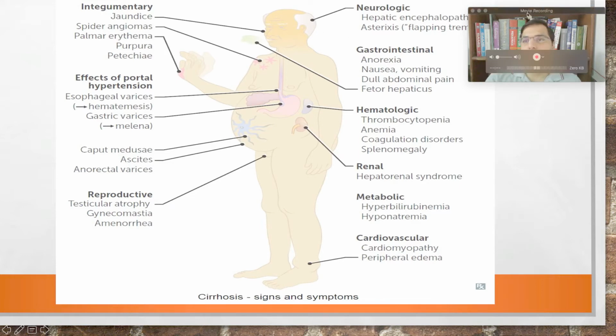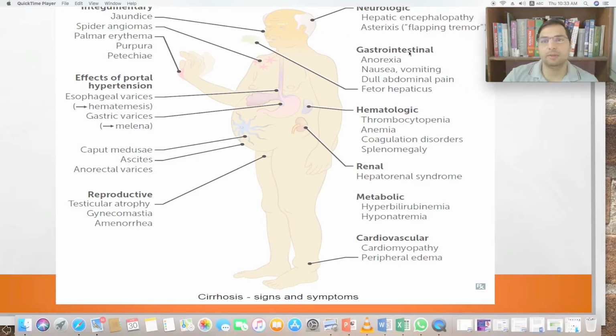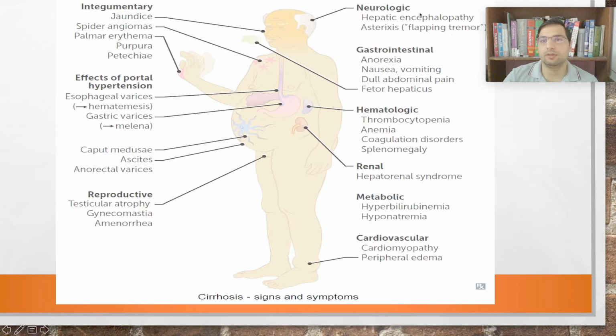So neurological CNS, you can remember there will be hepatic encephalopathy. We have already talked about hepatic encephalopathy, right? The most characteristic features of hepatic encephalopathy are delirium, delusions, and asterixis, flapping tremors. See, with this flapping tremor, the hands and other parts will have tremors, the head will have tremors. Then gastrointestinal, fetor hepaticus, the person's breath will have a sweetish smell. There will be anorexia, nausea, vomiting, dull abdominal pain.